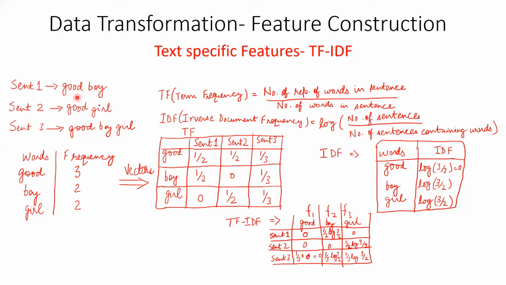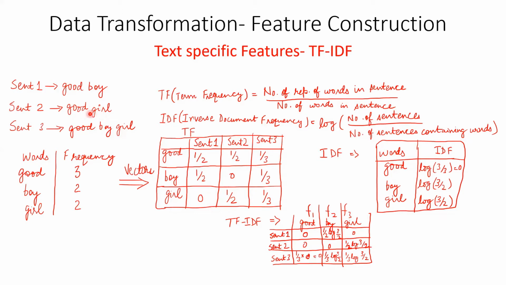Good is coming once and the total number of words is two. So 1 by 2 here, 1 by 2 for the second sentence also, and for the third sentence 1 by 3, because good is coming once and the total number of words is 3. So 1 by 2, 1 by 2, 1 by 3 for good. Then boy, 1 by 2, 0 and 1 by 3 obviously. And similarly for girl, girl is not present in sentence 1, so 0 in that case.